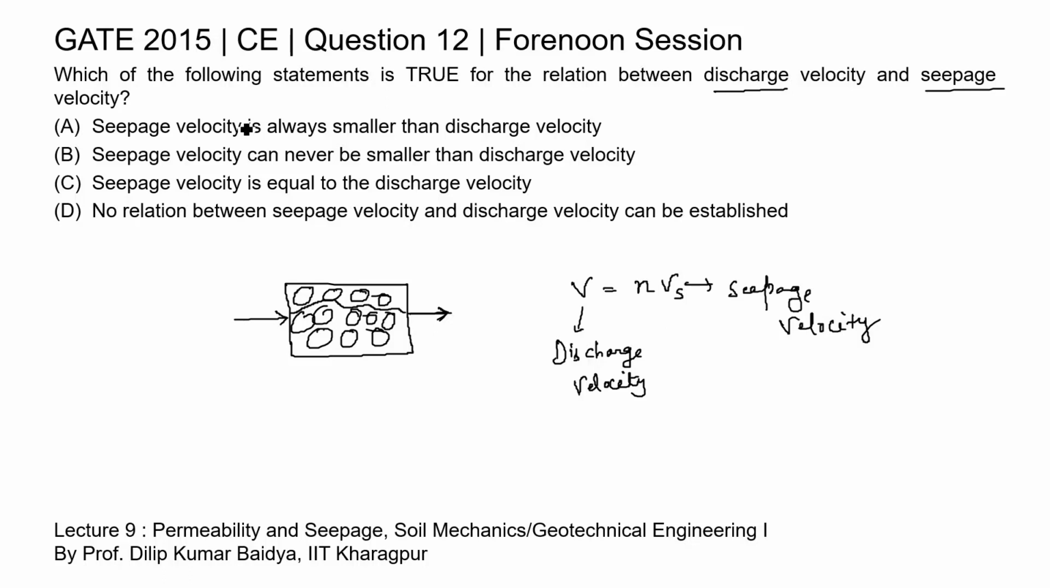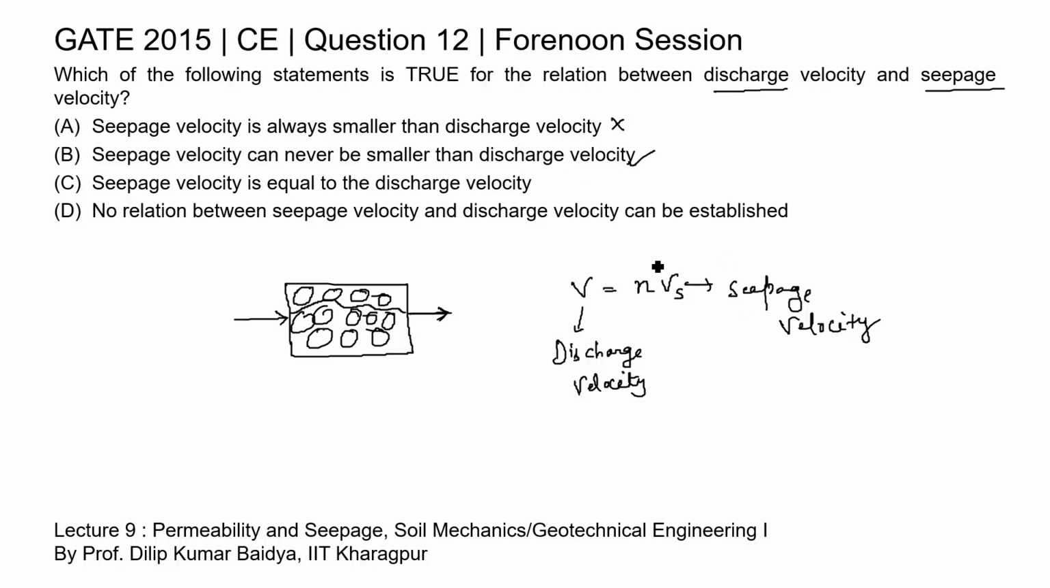So, if we check the options, in option A it is written seepage velocity is always smaller than discharge velocity. No, this is a false statement. Seepage velocity can never be smaller than discharge velocity. So, yes, we can say this is correct. Why? Because seepage velocity is always greater than the discharge velocity.